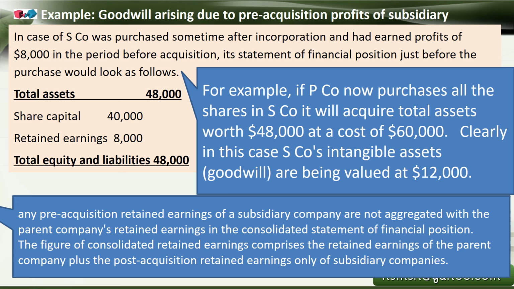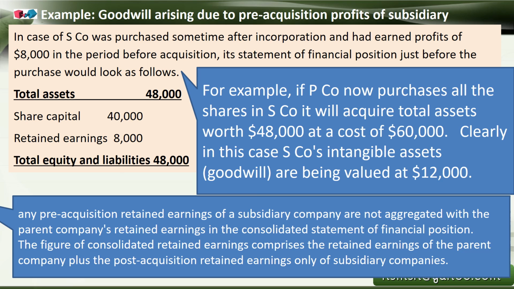In this example, if P company now purchases all the shares in S company, it will acquire total assets worth 48,000, if they buy for $60,000. So here we get the difference between the cost and the actual payment. The parent company's cost is 60,000, whereas the subsidiary company's net assets are only 48,000. So the remaining 12,000 is a goodwill calculation, so that we have to take into consideration.